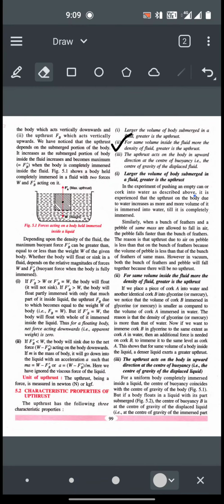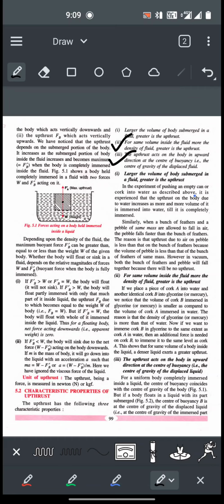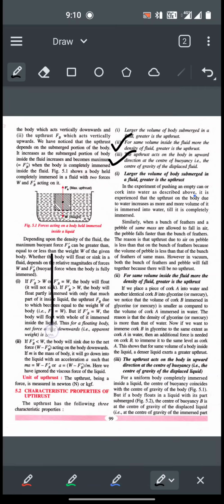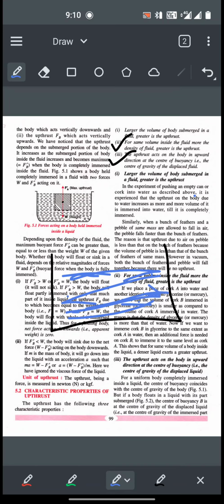And finally, the upthrust acts on the body in upward direction at the center of buoyancy. That is the center of gravity of the displaced fluid. Okay. Remember one thing, whenever we have a liquid, water for example, whenever we place a body on the liquid, say the body is floating, the weight of the body is lesser than the upthrust it experiences, so the body floats.